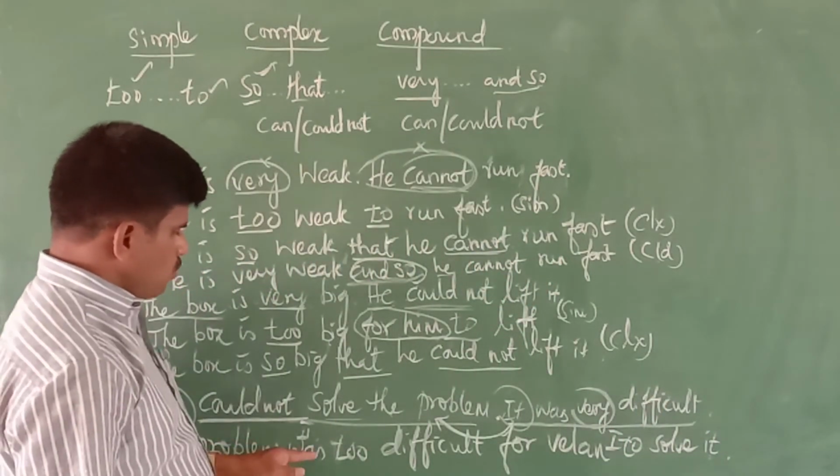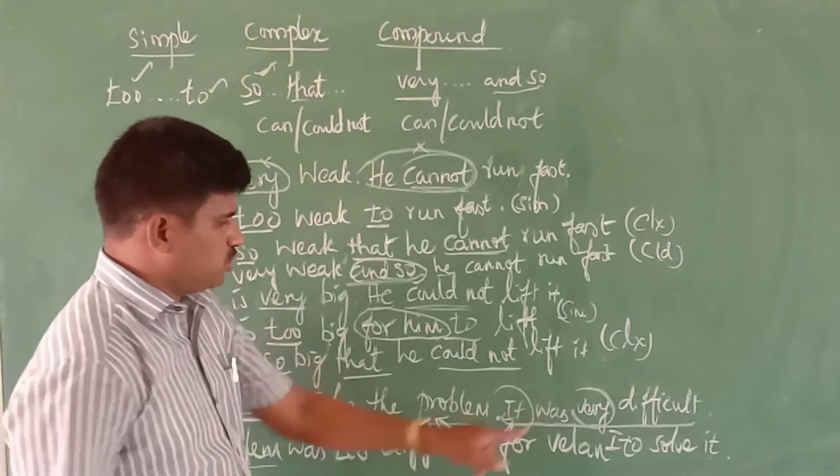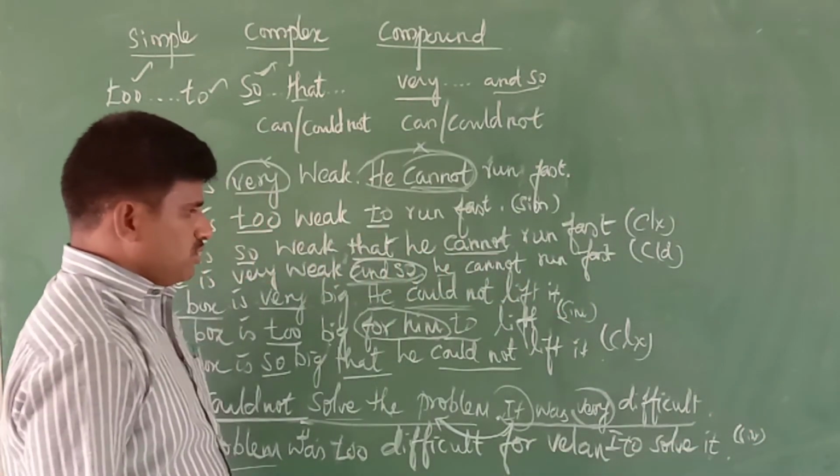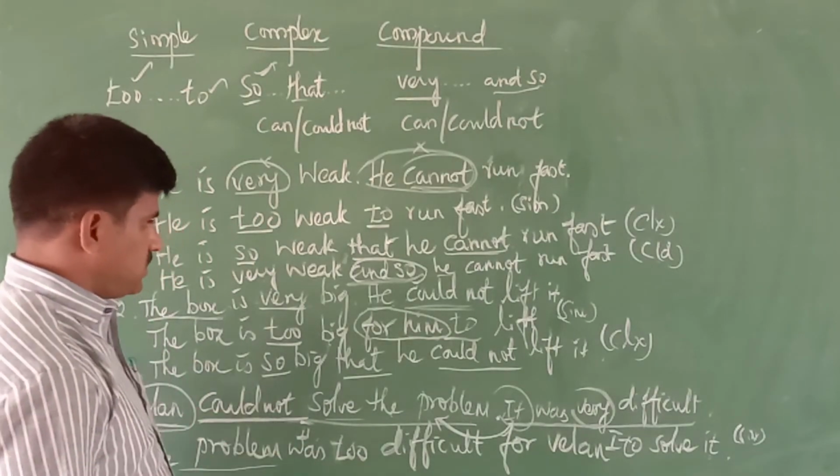So: the problem was too difficult for Valen to solve it. This is the simple sentence.